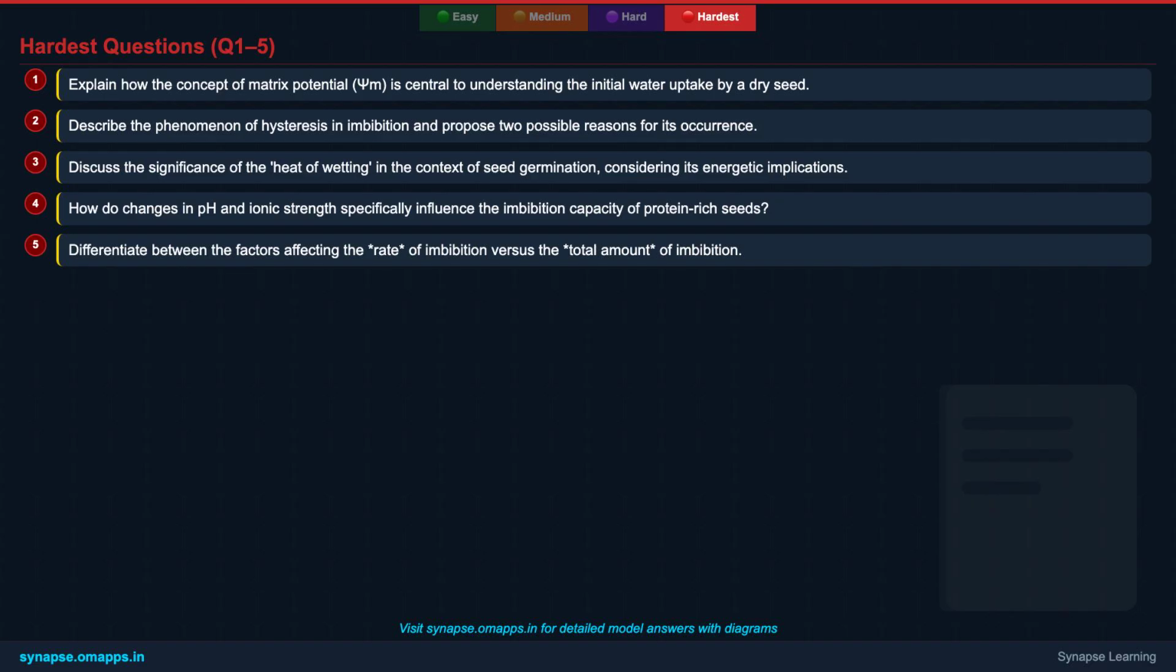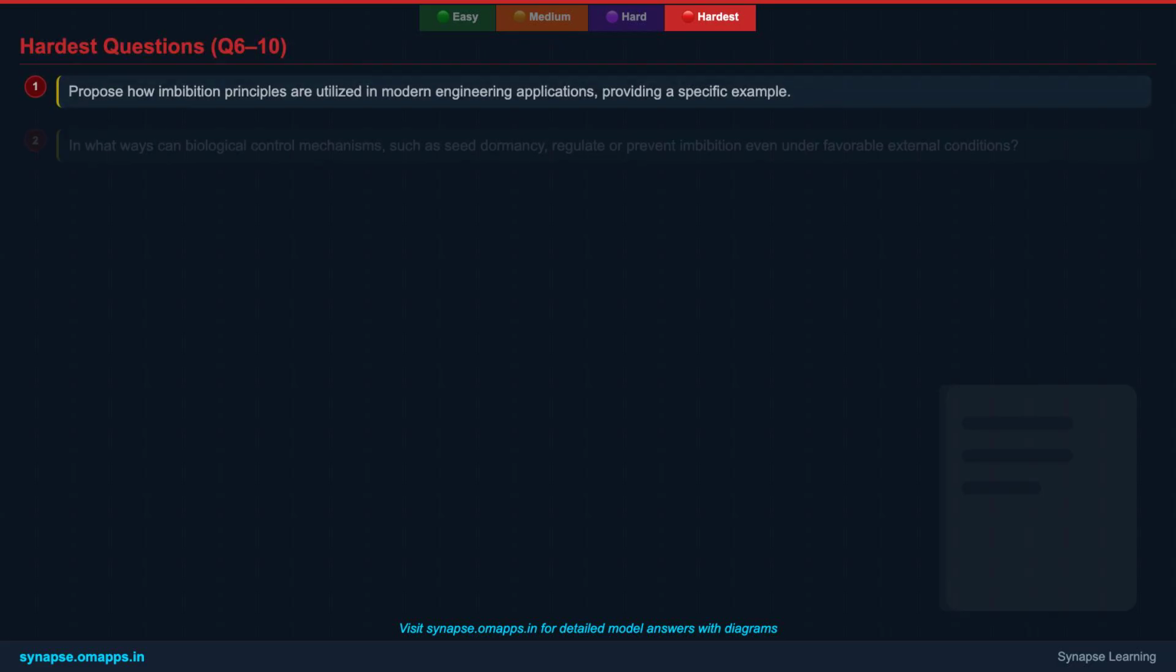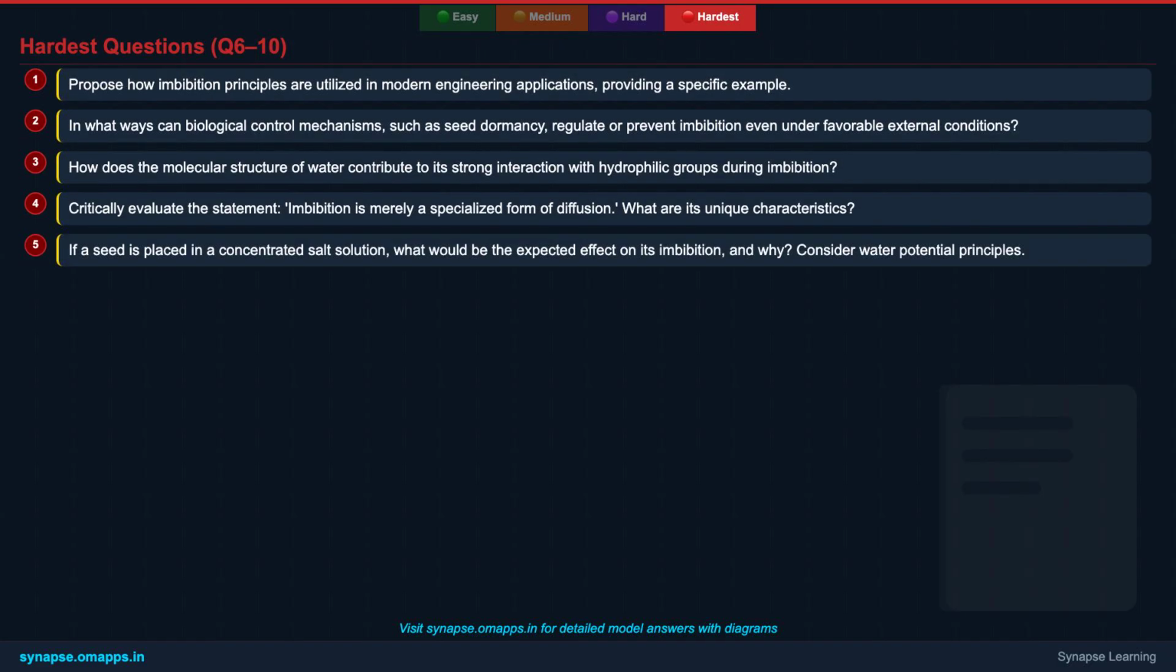Question 5. Differentiate between the factors affecting the rate of imbibition versus the total amount of imbibition. Think critically about the distinctions. Here are the next 5 challenging questions. Question 6. Propose how imbibition principles are utilized in modern engineering applications, providing a specific example.